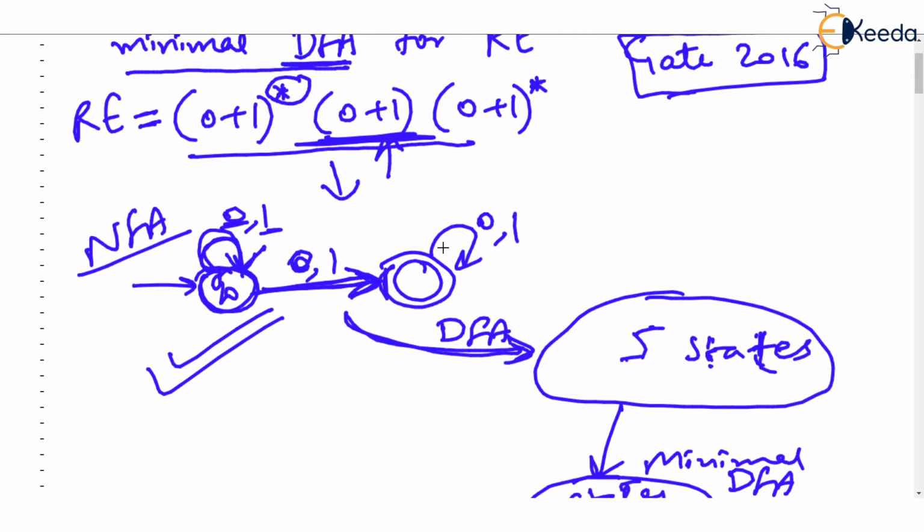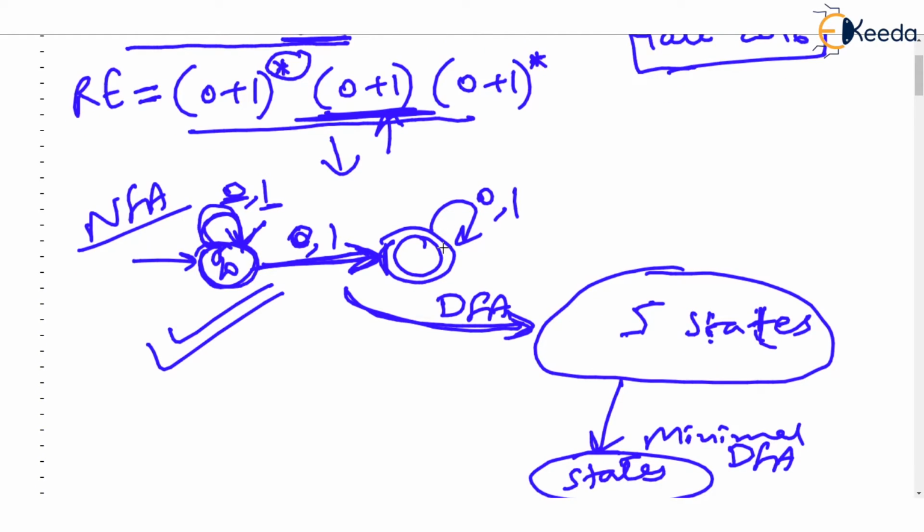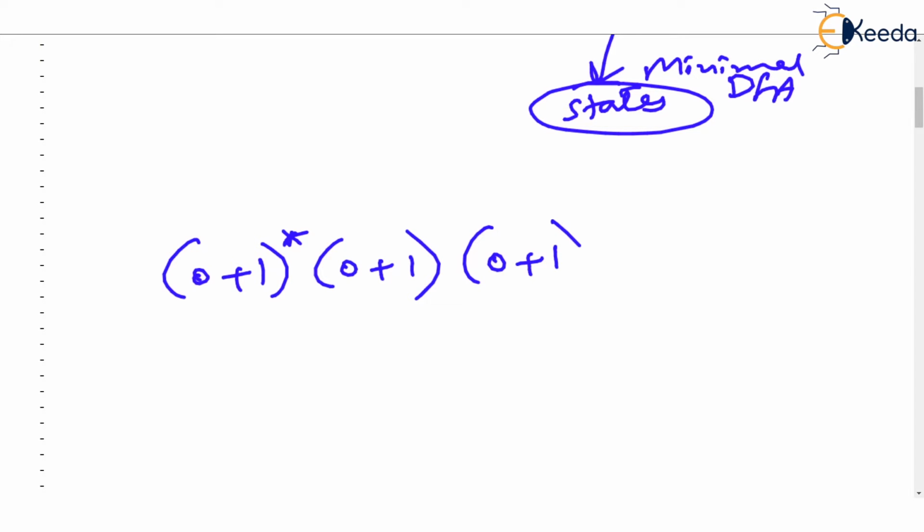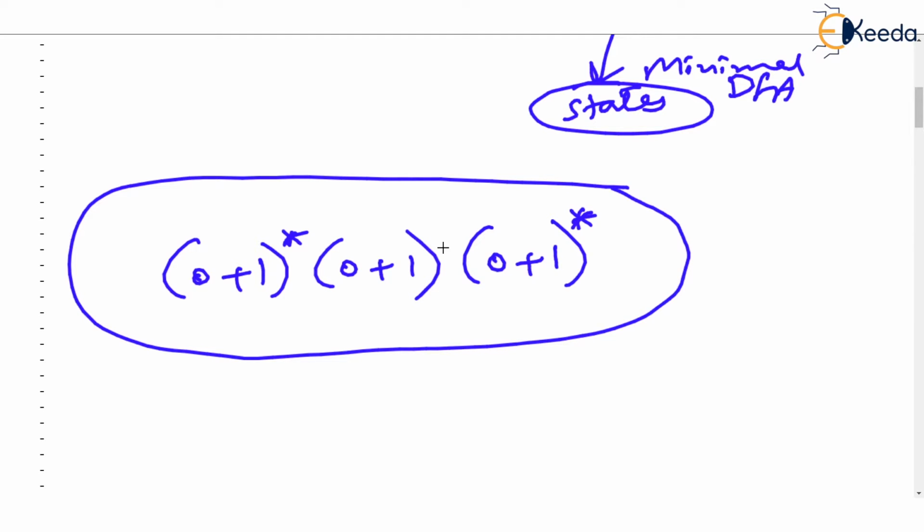Now you just check. I am writing that regular expression again over here. The regular expression given is (0 or 1) star, followed by (0 or 1), followed by (0 or 1) star. Please try to understand the meaning of this regular expression. What this means is any string of zeros and ones, followed by a compulsory 0 or 1, followed by any number of zeros and ones. So let's try to find out the language very quickly.